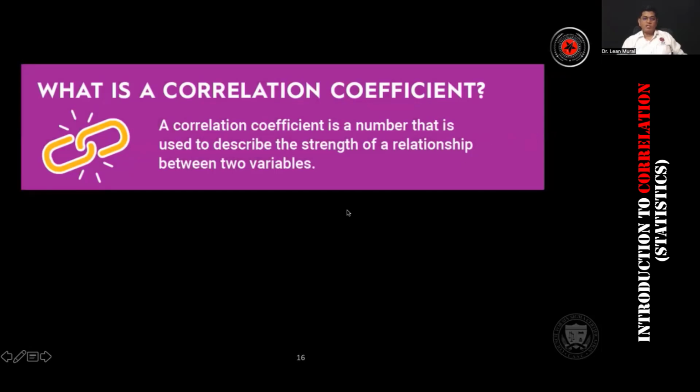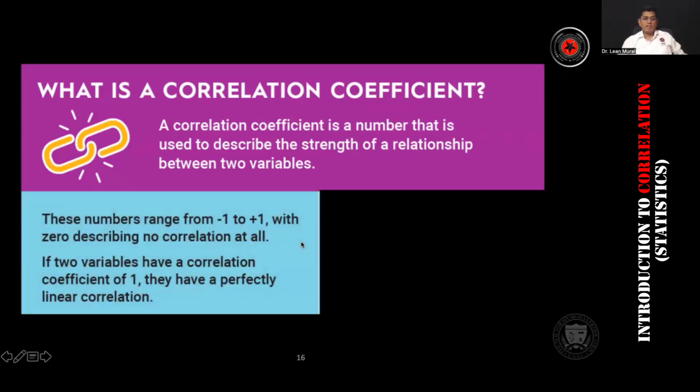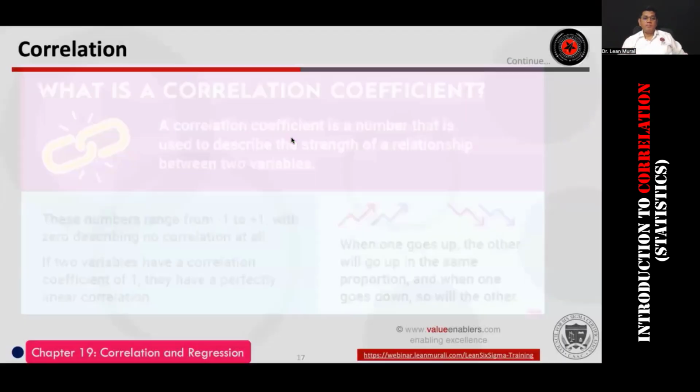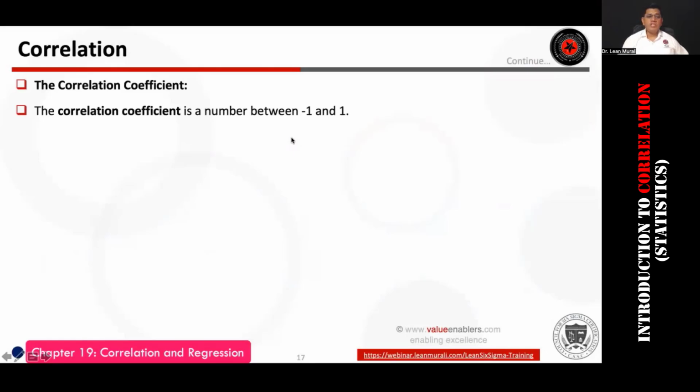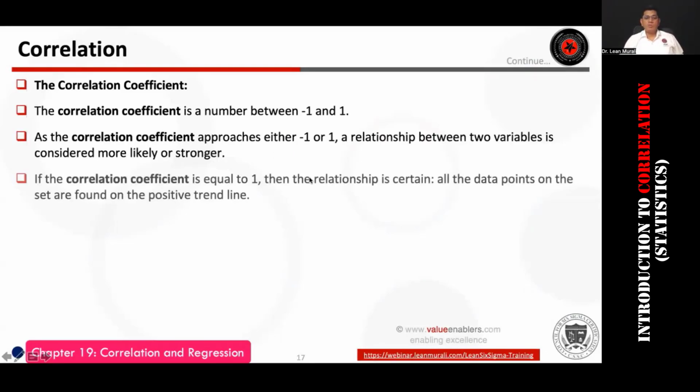This is what a correlation coefficient is: a number that is used to describe the strength of the relationship between two variables, and it ranges from plus 1 to minus 1. I have explained what is moderate, what is positive, what is negative, and all that. So I also said the correlation coefficient is between minus 1 and plus 1.